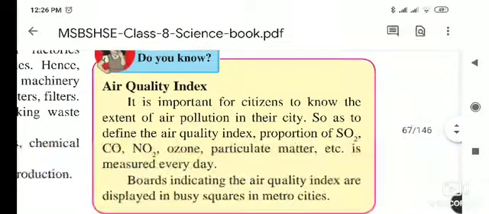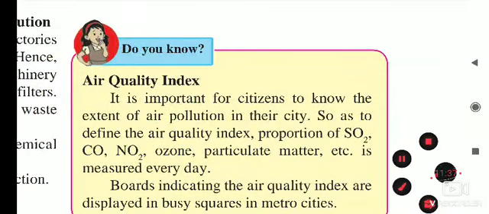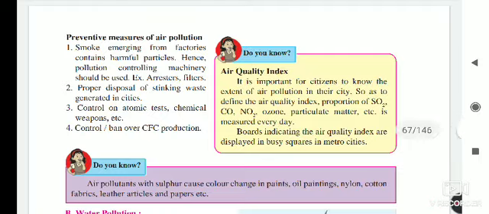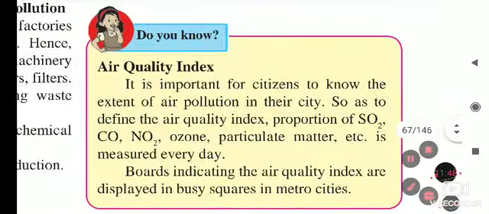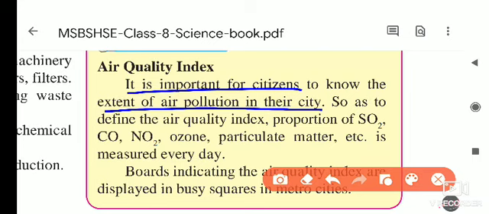So next, it is the air quality index. So what is air quality index? As you have your textbook, inside the index is there, and textbook lessons are given. It is important for the citizens to know the extent of air pollution in their cities, how much air is polluted in their cities.